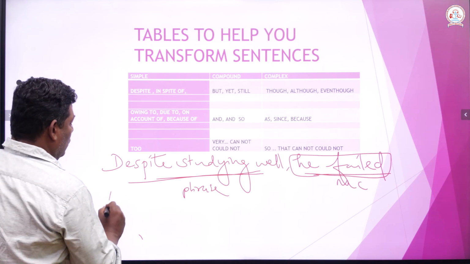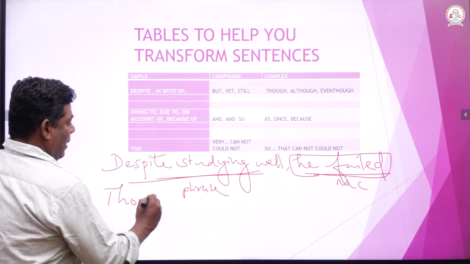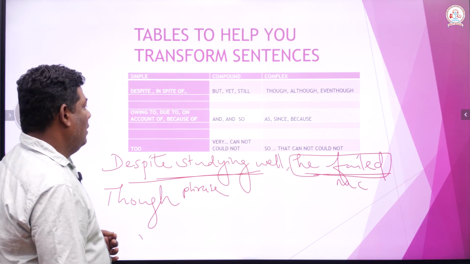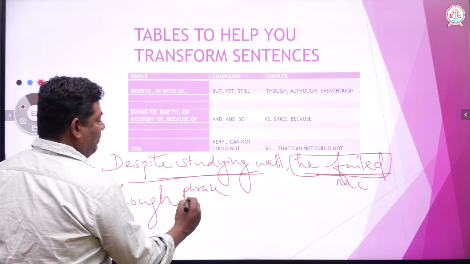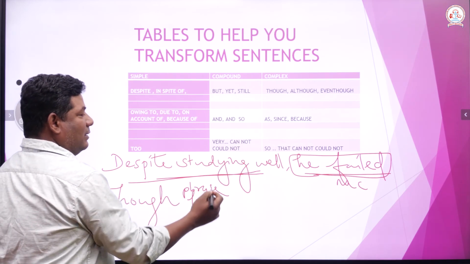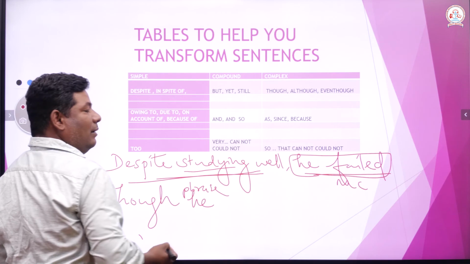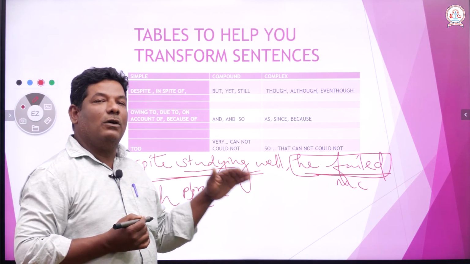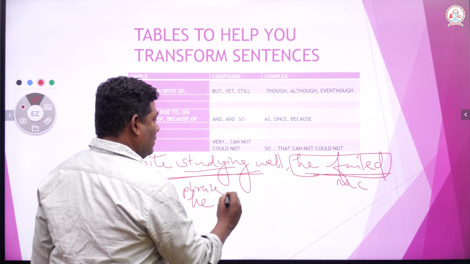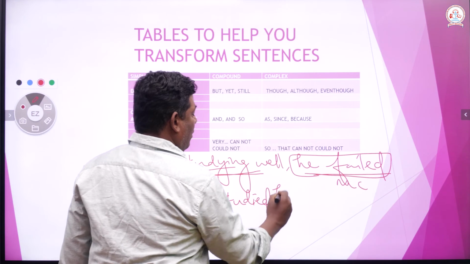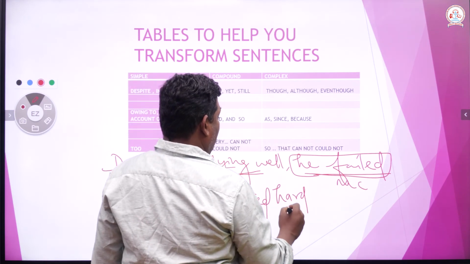So, though, and when we use though, a conjunction, we must use a subject. Though he, past tense, therefore, studying becomes studied if it takes the verb form, right? Though he studied hard, or studied well.